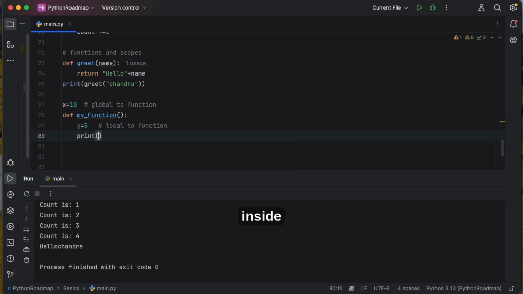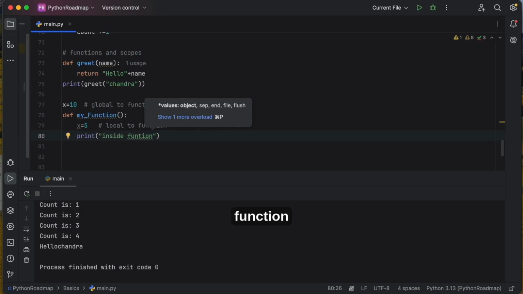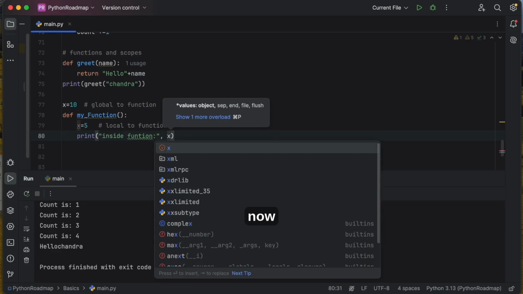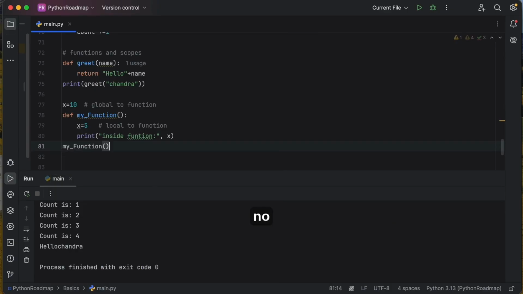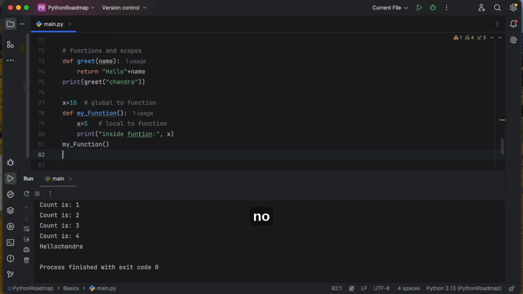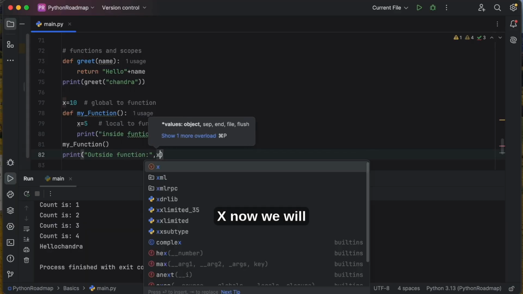Now print "inside function", x. Now we can print outside the function after calling my function: print "outside function", x.